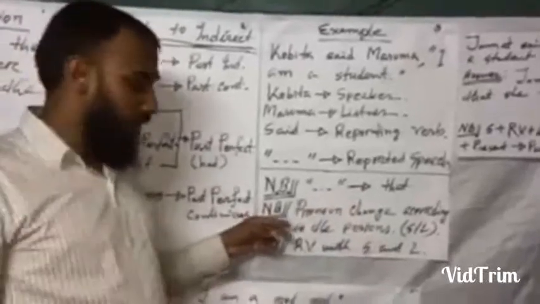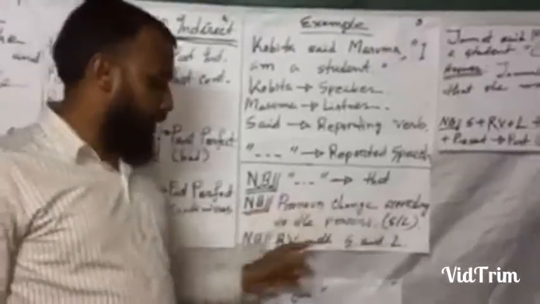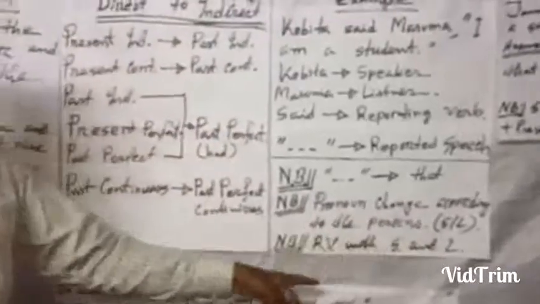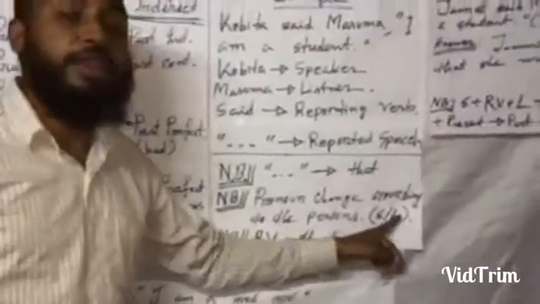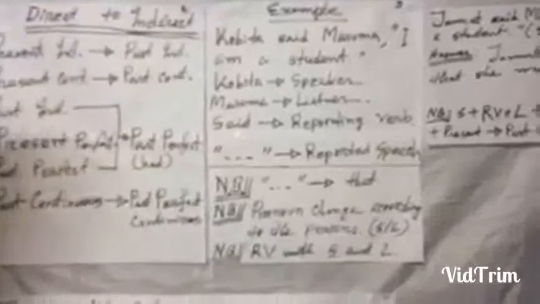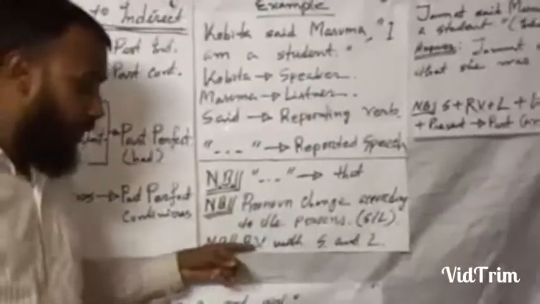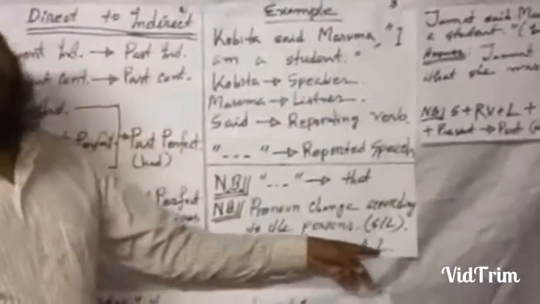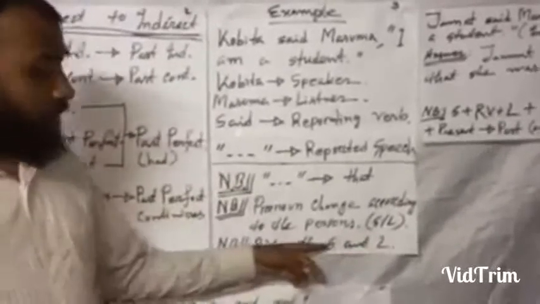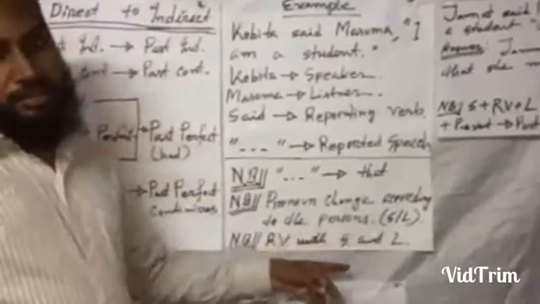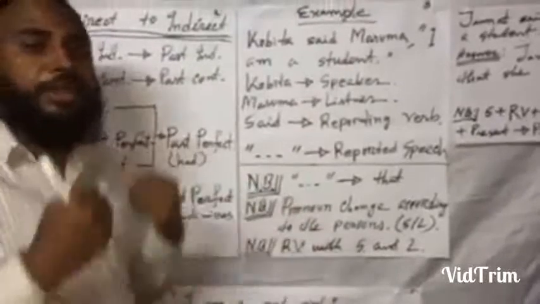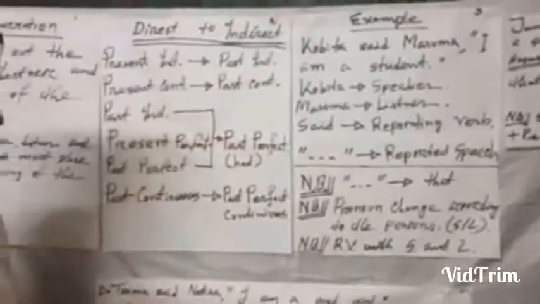Then you must follow the pronoun change according to the persons, speaker and listener. I shortly write down these things. That means you must follow the reporting verb with subject and reporting verb with speaker and listener, and we put it at the beginning of the sentences.